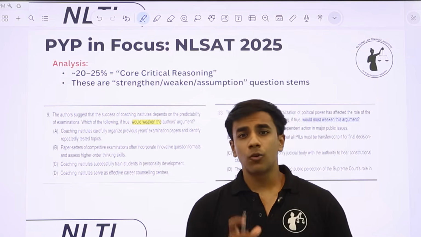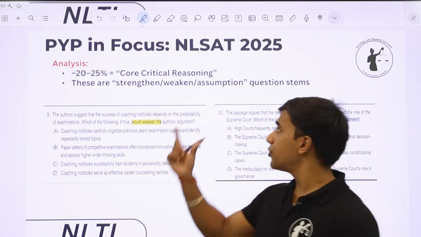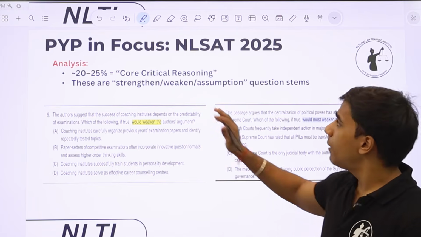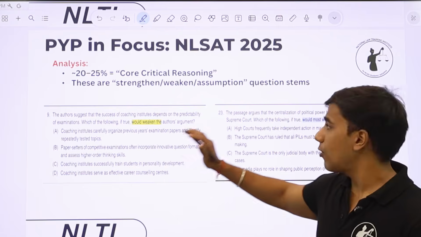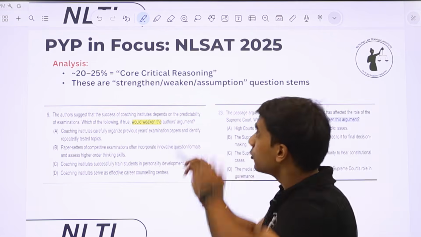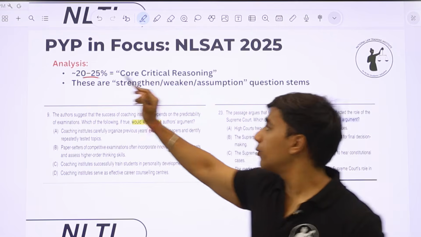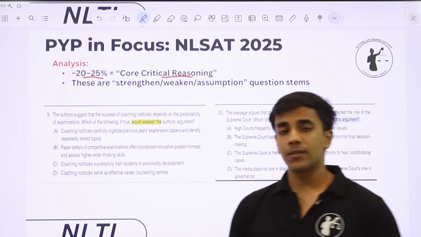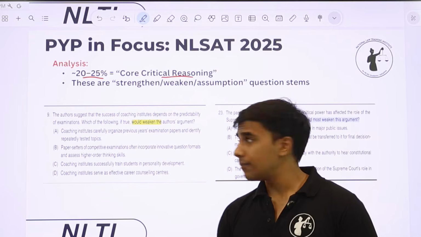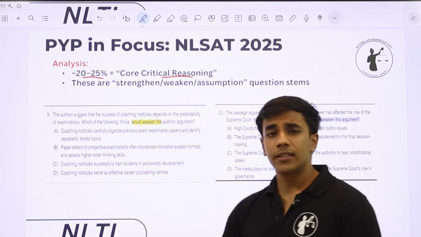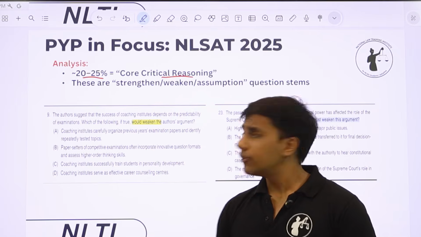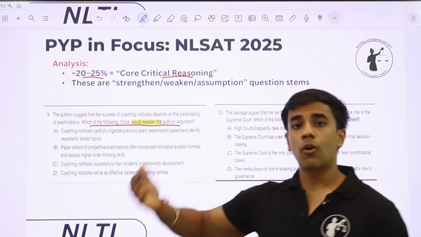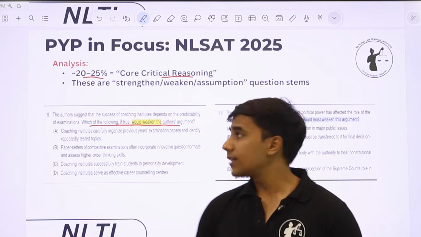Now we also talked about core critical reasoning questions like assumption, strengthening, weakening, and conclusion, inference. But again, to give you an example of how these things work in practice, around 20 to 25% of questions in NLSAT 25 were asked from these core critical reasoning concepts like strengthening, weakening, and assumptions. And how does this question work? It is directly given: which of the following statements will weaken the author's argument.